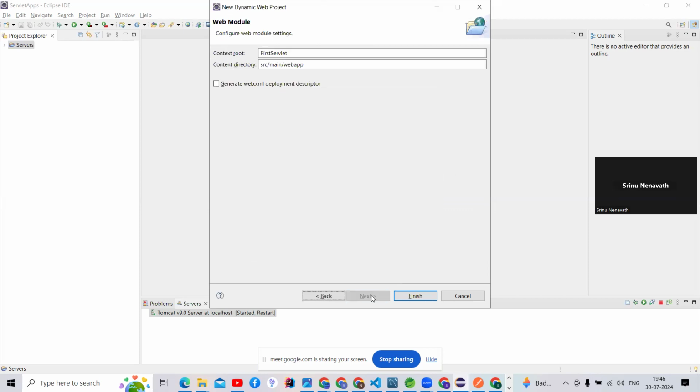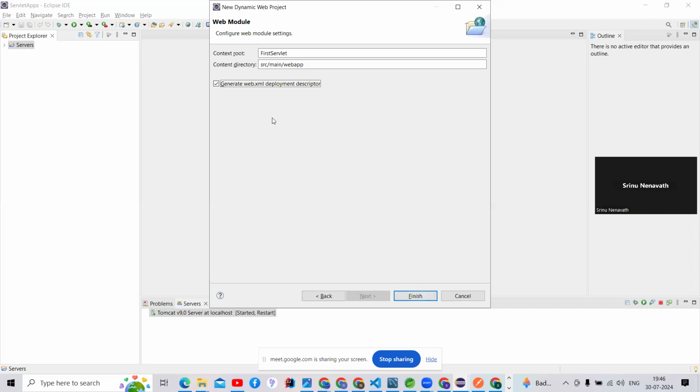src Java, and there is Generate web.xml file, guys. This is one of the files. You should check this checkbox. Otherwise, if you create the project, there is no use for the servlet web application.